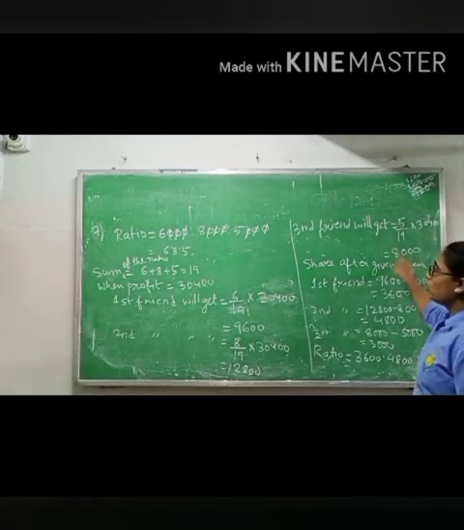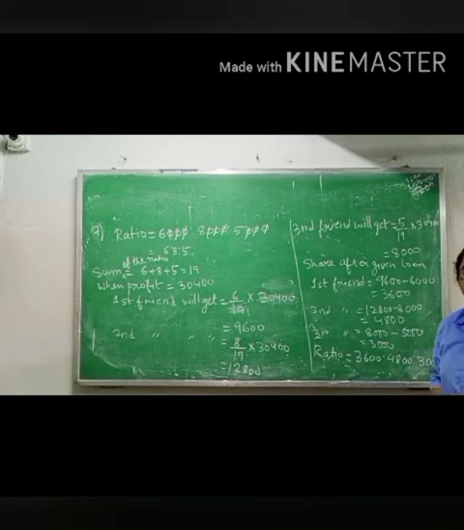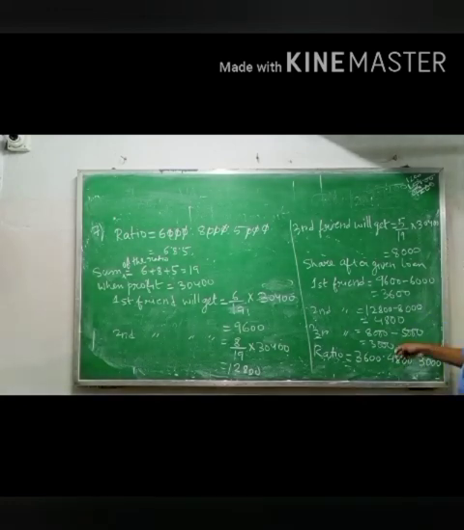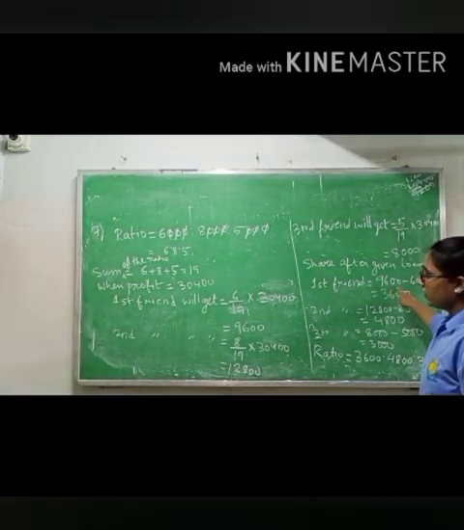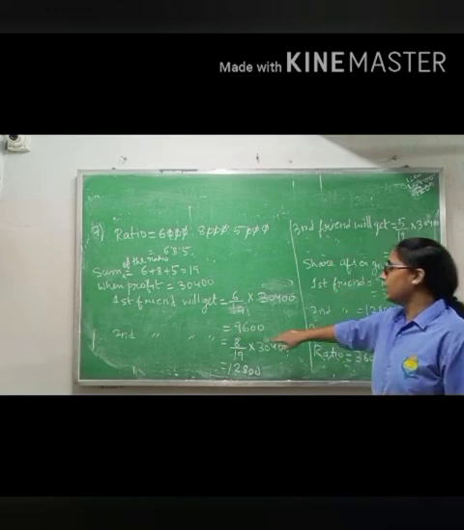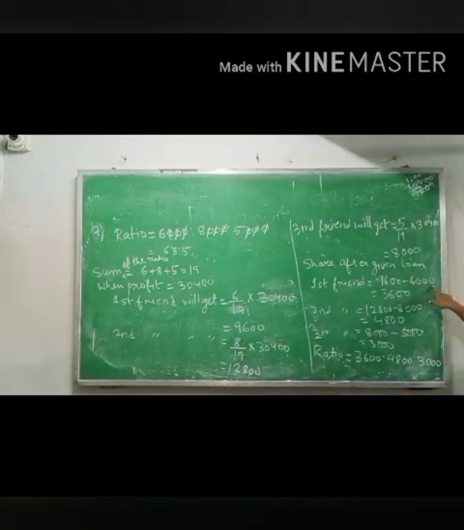Now the share after the loan is given. Each one will individually pay their loan. So the first friend has taken how much loan? 6,000. He or she is getting 9,600, but has to pay rupees 6,000.